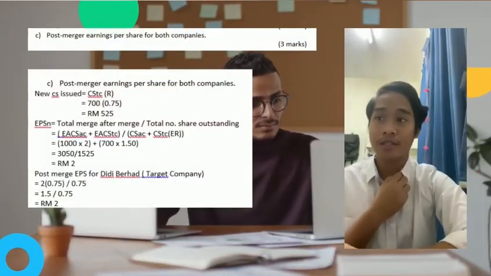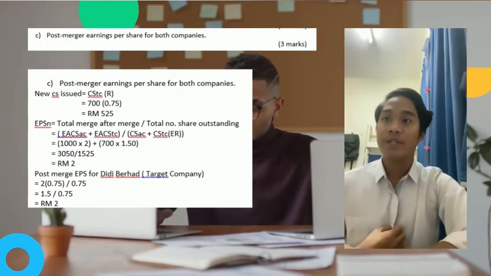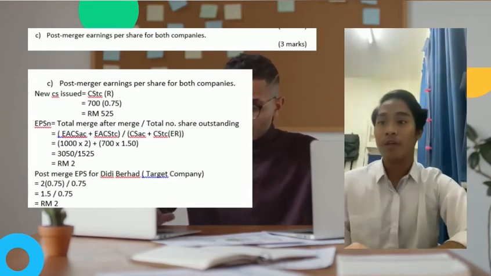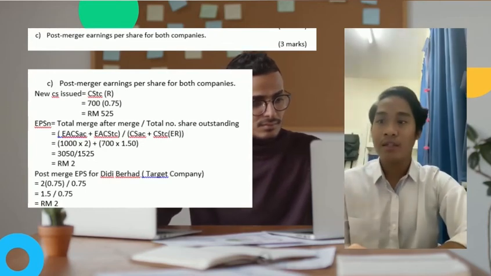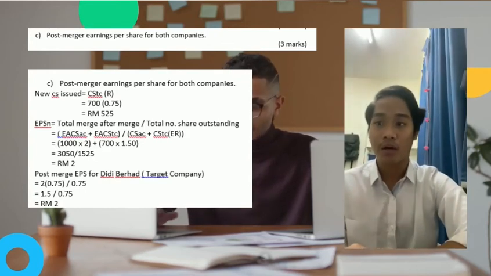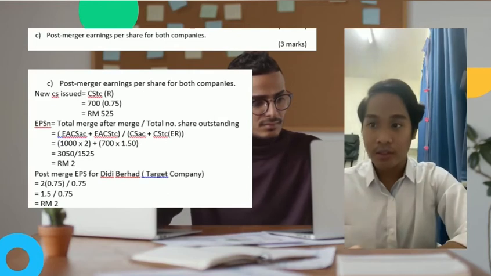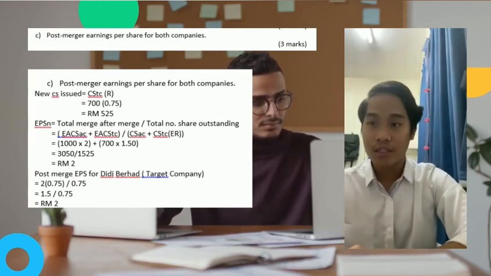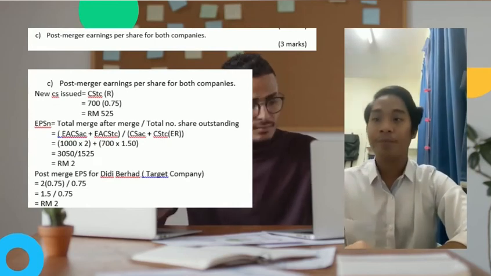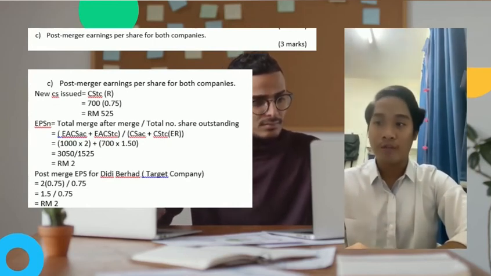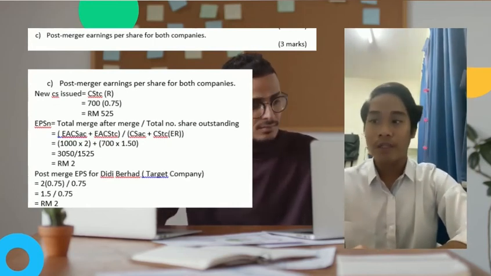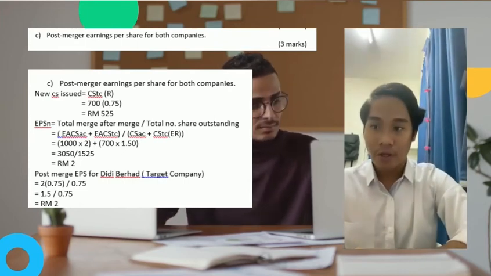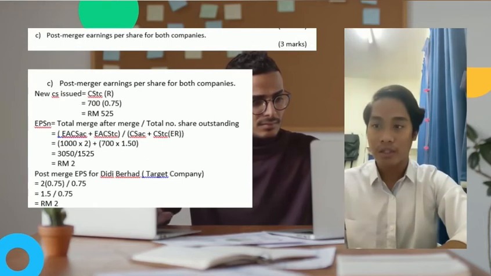Question 4C. Post-merger earnings per share for both companies. So the answer for this question is the formula common stock target company multiplied by R. 700 multiplied by 0.75. So the answer is RM525. For EPS after merge, total earnings after merge divided by total number of shares outstanding.